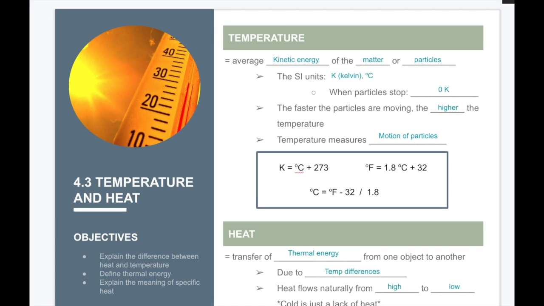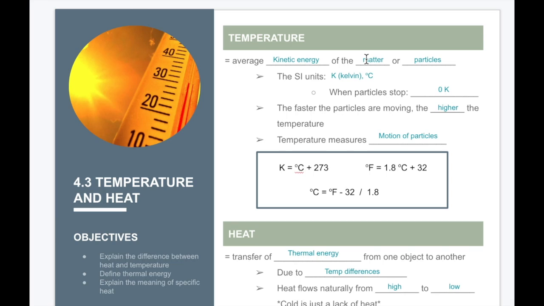These notes are over chapter 4.3, temperature and heat. Temperature is just the average kinetic energy of the matter or particles within an object or substance. Remember, kinetic energy is the energy of moving objects, and all matter is in constant motion.